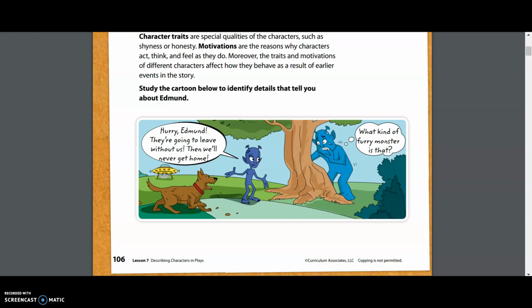We used different things to describe his personality based off what we saw. Those details from the text proved our motivation, the reason behind why Edmund does the different things that he has done in our story. We looked at his thoughts that were listed in the text box, as well as the other characters that were included in this story, such as the dog that was barking at Edmund.